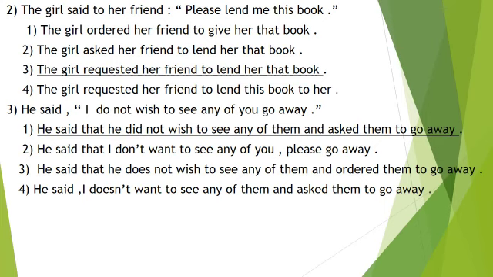He said that he does not wish to see any of them and ordered them to go away. 4. He said I doesn't want to see any of them and asked them to go away. Out of the 4 options, option number 1 is the correct answer. He said that he did not wish to see any of them and asked them to go away.